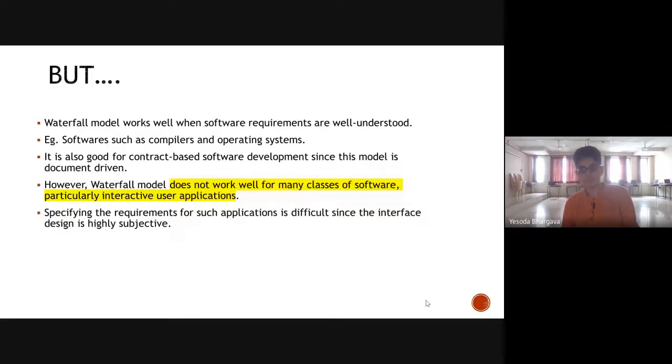So if a software is document driven, or you have been given that these are the specifications that are needed, and if the provider is also 100% sure that the requirements or the features do not have to deviate much from the document, then you can use the waterfall model. However, when you are designing interactive user applications, a waterfall model may not work well. So why do you think for interactive user applications, the waterfall model may not be suitable?